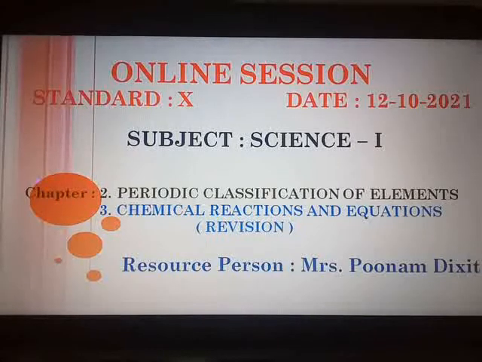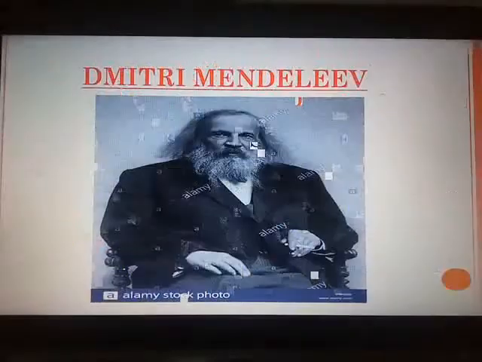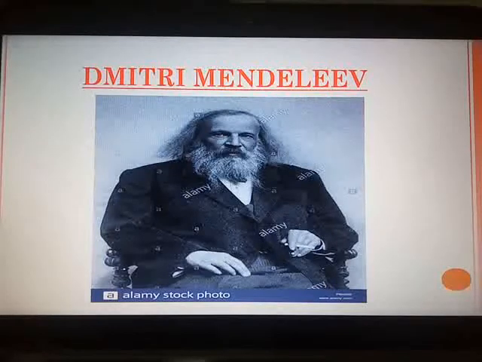In periodic classification of elements, yesterday we revised Doberiner's law of triads and Newland's law of octaves. Also, we had seen their limitations. After the law of Doberiner and Newland, the next scientist to come ahead with his discovery was Dmitry Mendeleev. He was a Russian scientist and he developed the periodic table of elements during the period 1869 to 1872 AD.